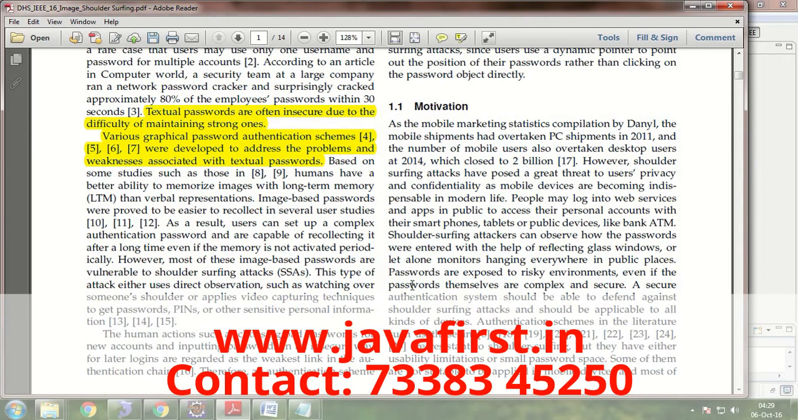For example, people may log into web services and apps in public to access their personal accounts with their smartphones, tablets, or public devices like bank ATMs. Shoulder surfing attackers can observe how the passwords were entered with the help of reflecting glass windows or even monitors hanging everywhere in public places. Passwords are exposed to risky environments even if the passwords themselves are complex and secure. A secure authentication system should be able to defend against shoulder surfing attacks and should be applicable to all kinds of devices.